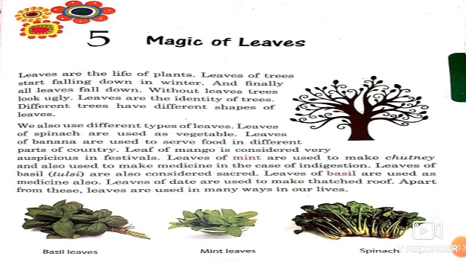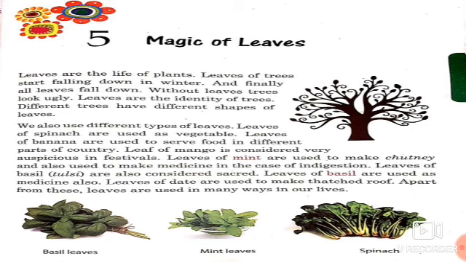Leaves are the life of a plant. Leaves of trees start falling down in winter and finally all leaves fall down. Without leaves, a tree looks ugly. Leaves are the identity of trees. Different trees have different shapes of leaves. We also use different types of leaves.